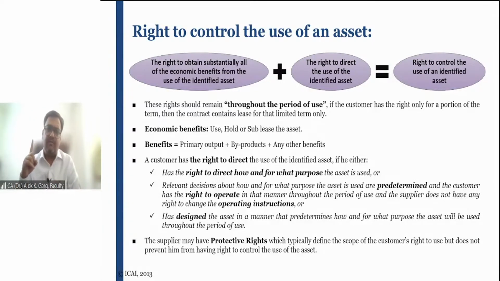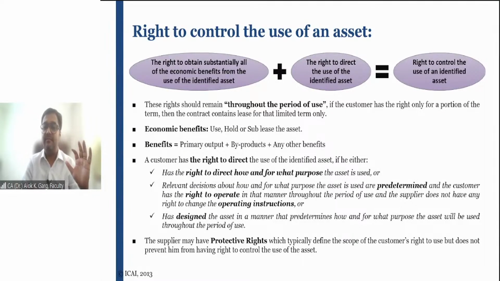Question number 1, who is getting all the economic benefit from using the asset? I'm talking about from use of the asset, not from sale of the asset. Are you getting me? Because in case of a lease contract, you will not have a right to sell the asset. You will have a right to use the asset, and that is why right of use is capitalized.